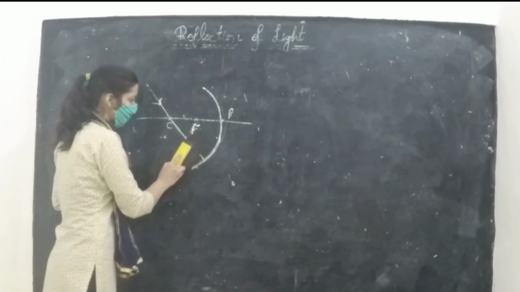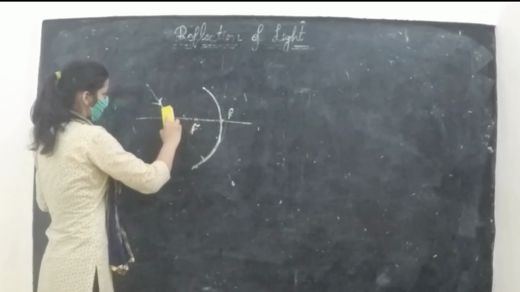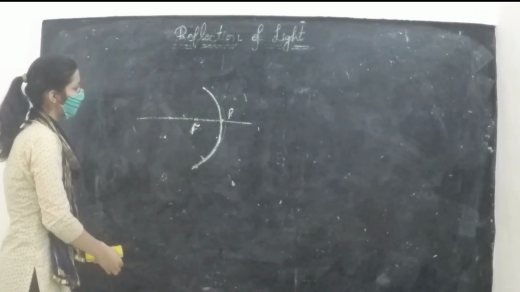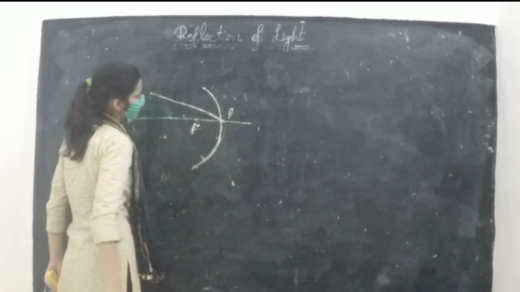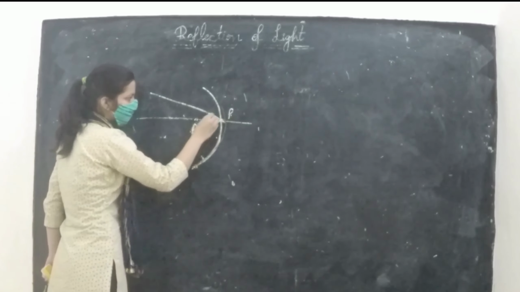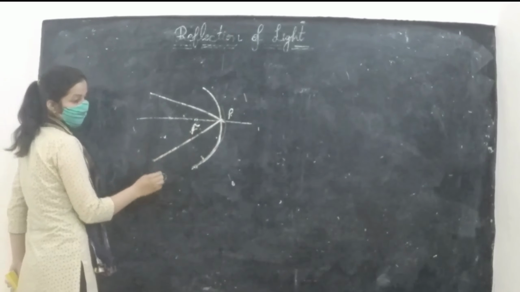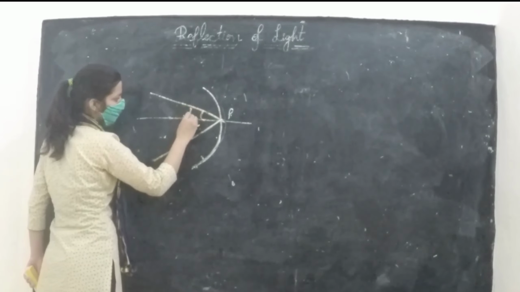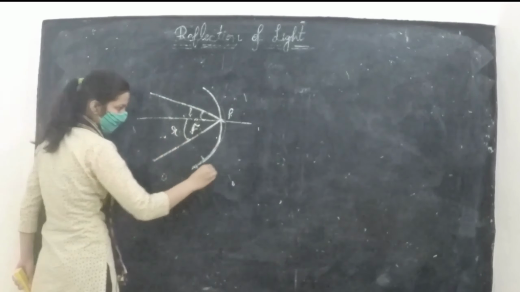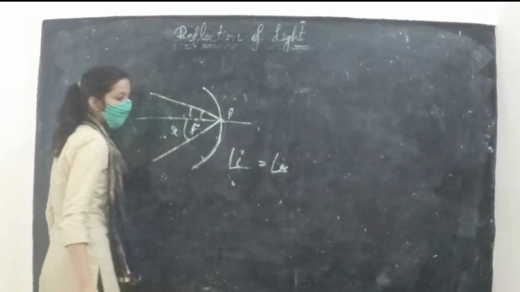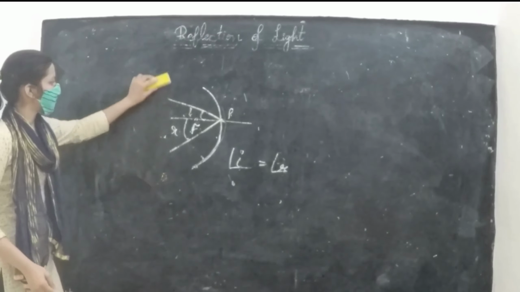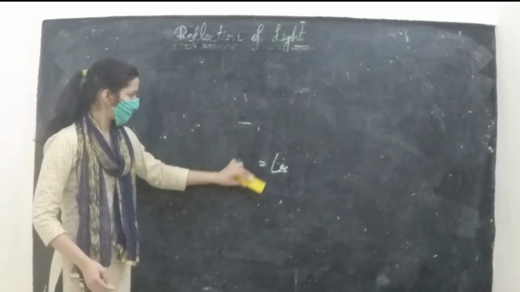And the fourth property is when the light falls obliquely on this mirror, it will reflect obliquely in this direction. In this case, i is always equal to r. That is, the incident angle is always equal to the reflected angle. These are some terms and properties related to spherical mirrors.